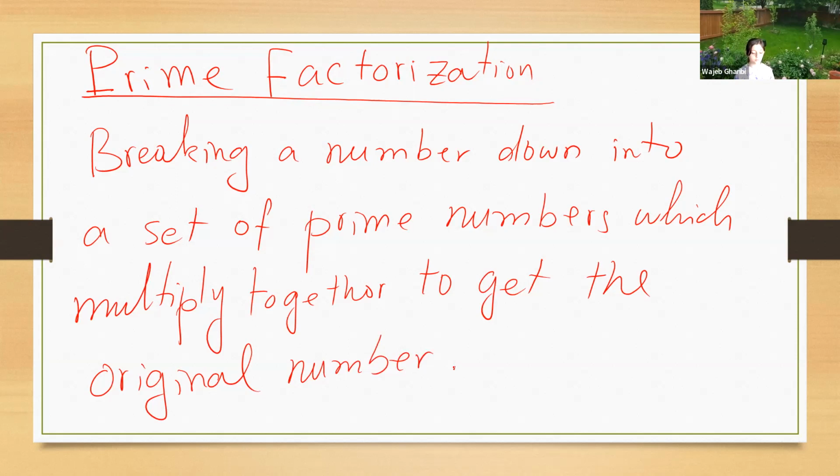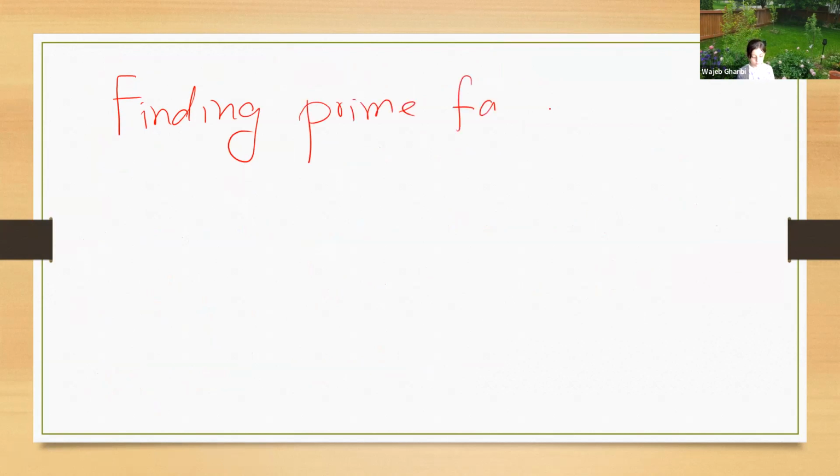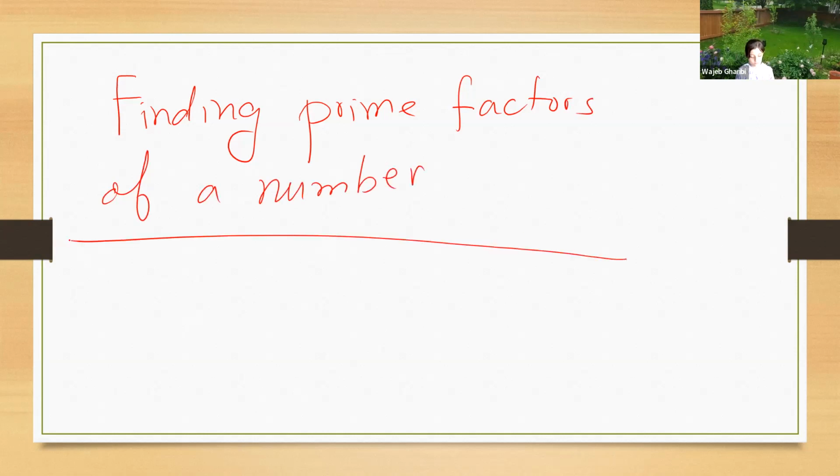In other words, we say prime factorization means finding the prime factors of a number. So prime factorization means finding, let me write it, finding prime factors of a number. Finding the prime factors of a number means prime factorization.